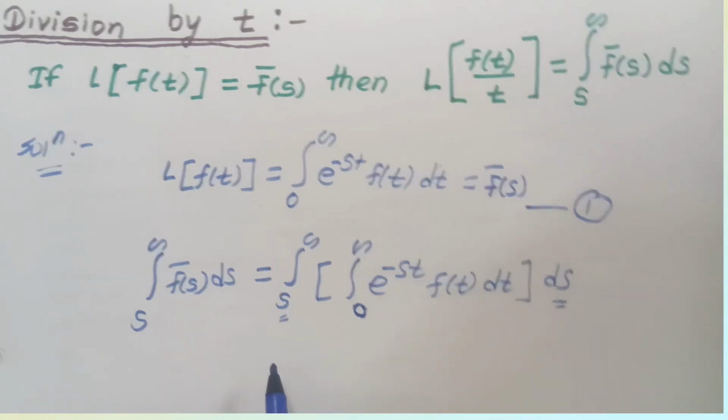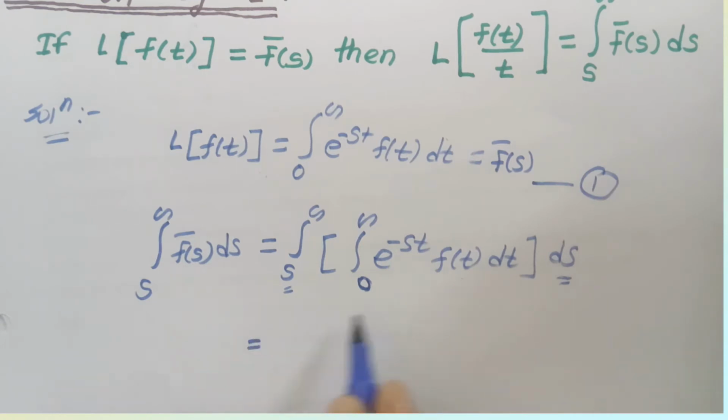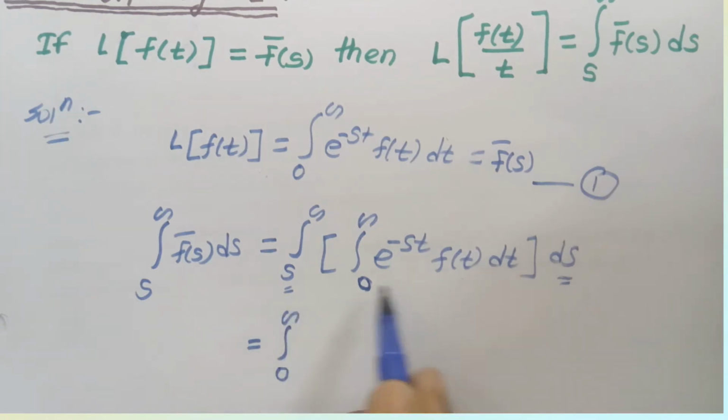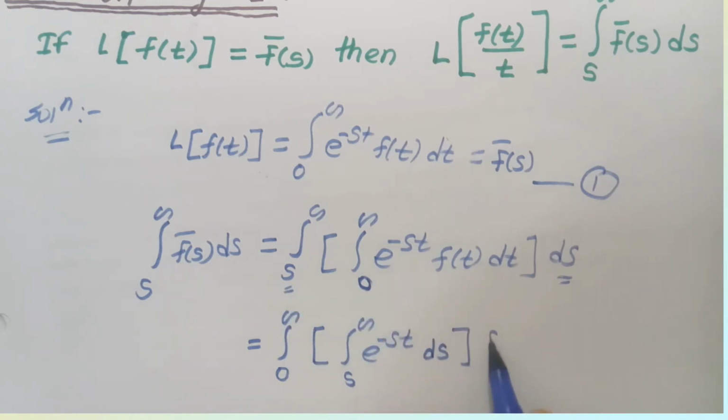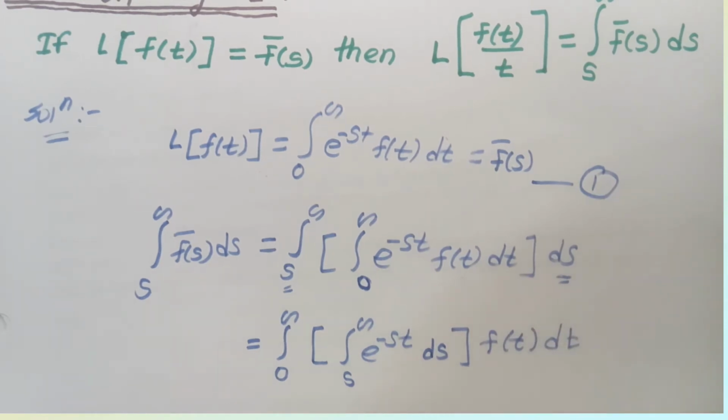So we get the integral from 0 to infinity, then the integral from s to infinity of e raised to the power minus st ds, then f of t dt. This term is as it is.